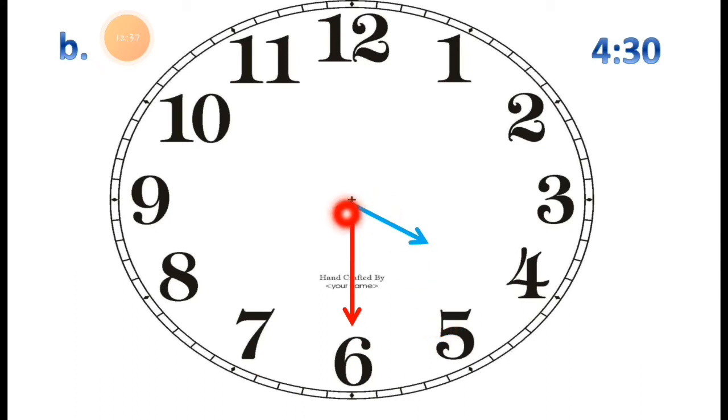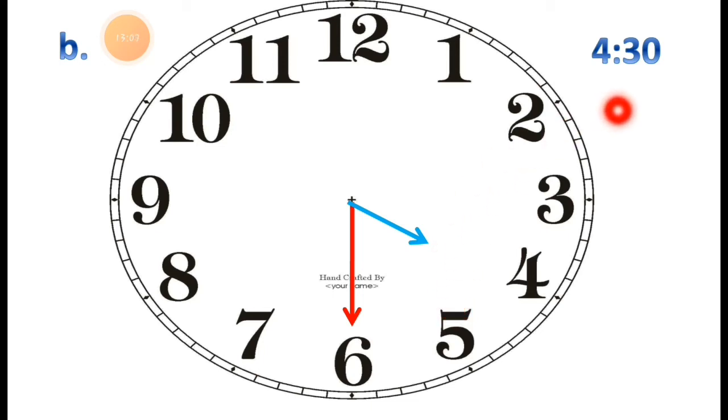You can check this. So this hand shows the time is 4:30. So you can draw the short hand to show the given time, which is 4:30. Here you can see it is between 4 and 5, near about 4, because the time is 4:30.